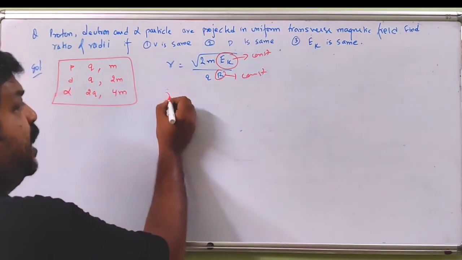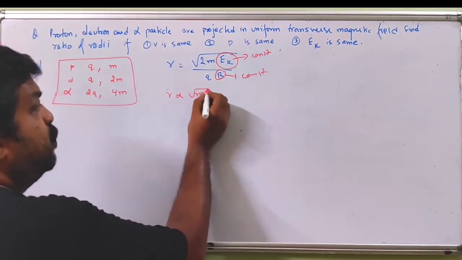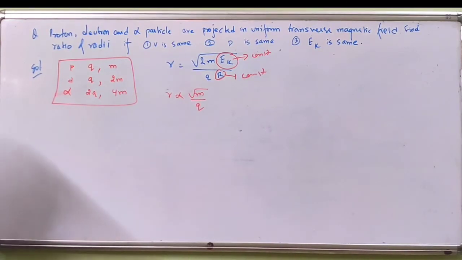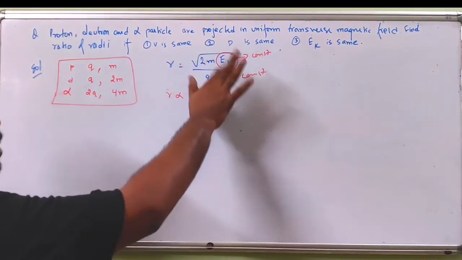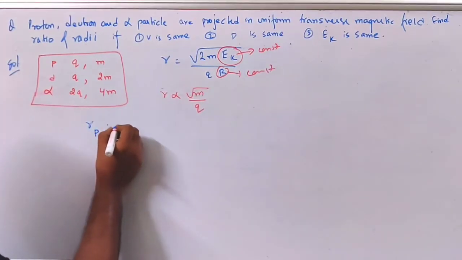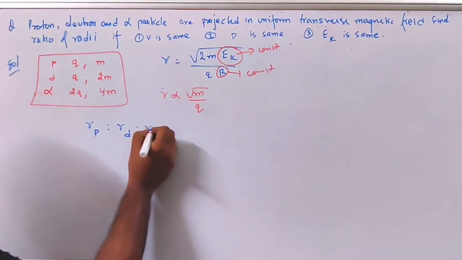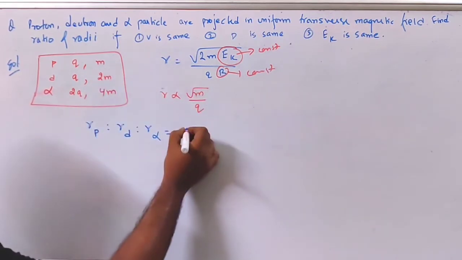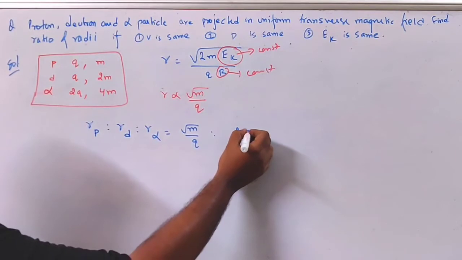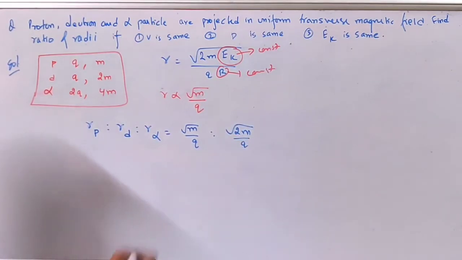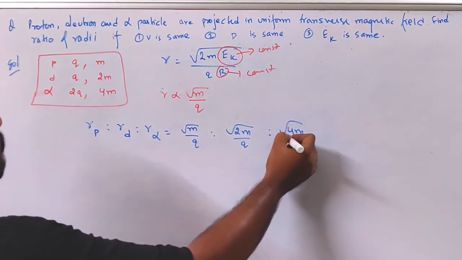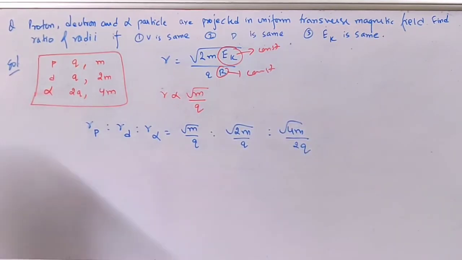So R is proportional to the square root of m by q. Other terms are constant. R proton is to R deuteron is to R alpha is equal to root of m by q is to root of twice m by q is to root of 4m by 2q.